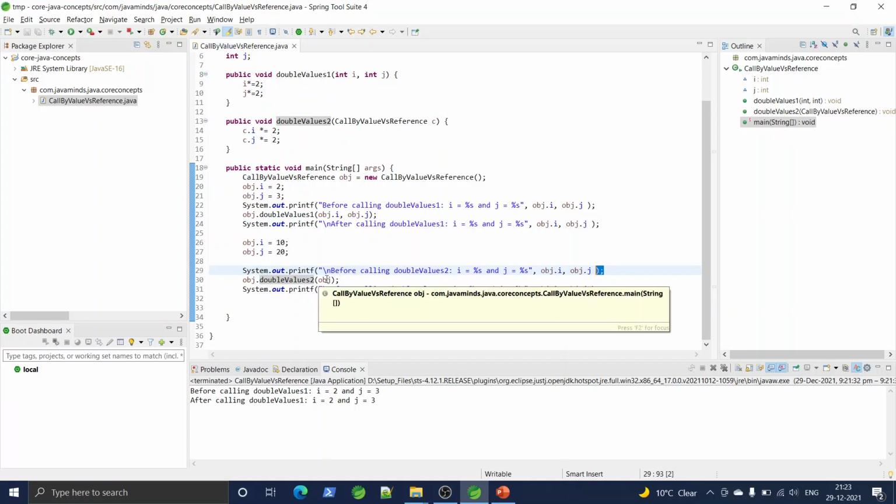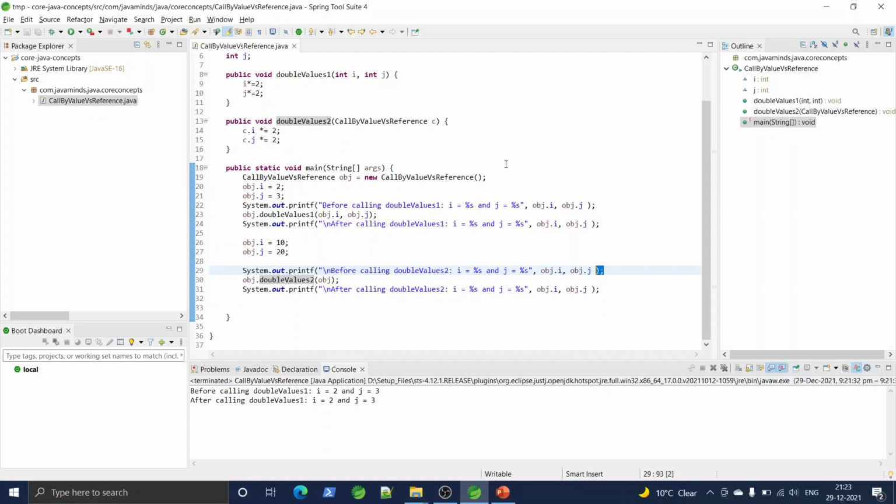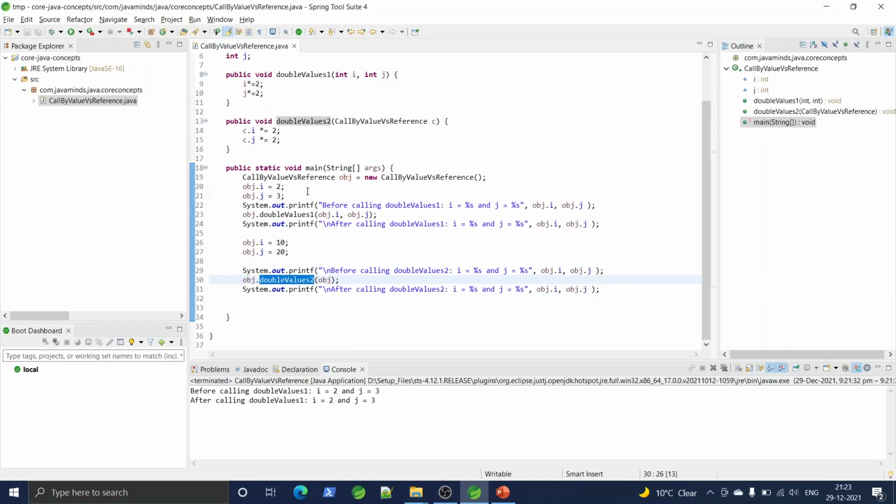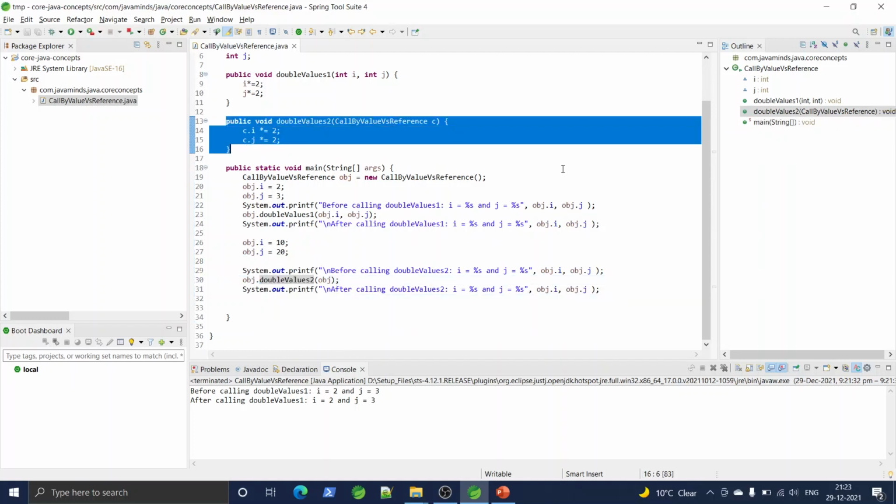And in this method, now I am not passing a primitive. I am passing a reference type, the reference to an object. I have only one object, a single object created in the system, whose reference is obj. I am passing this object reference to this method doubleValues2, and any changes done to the values of i and j within this method, it's a single object.